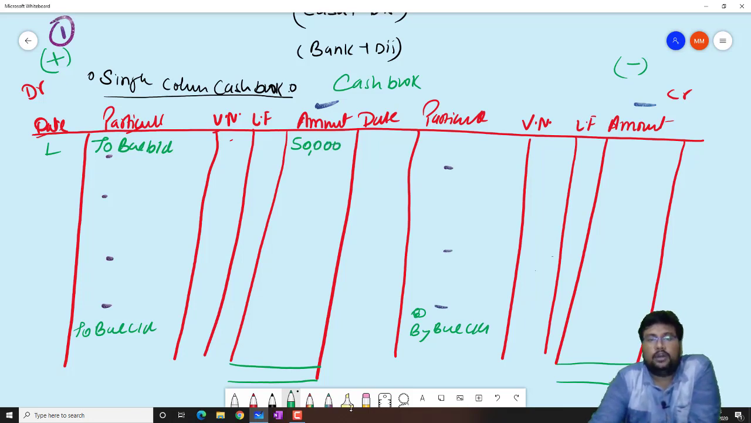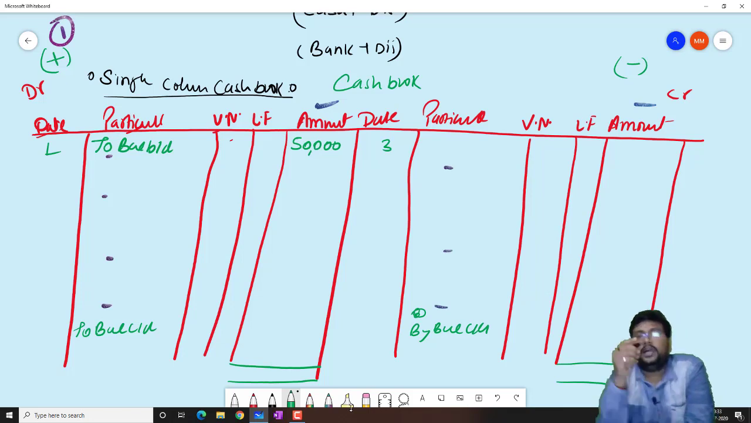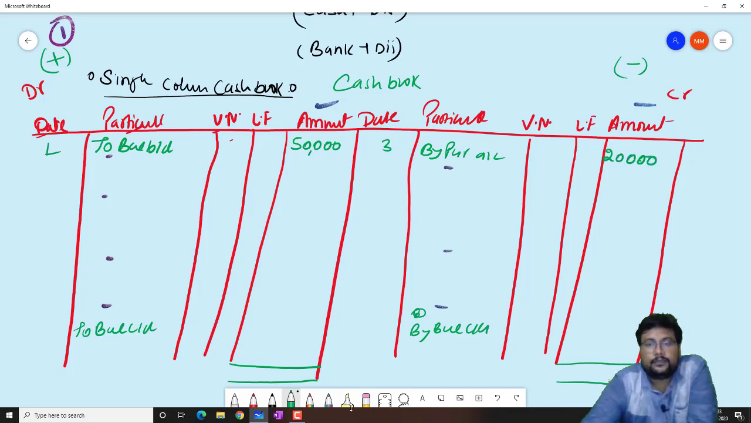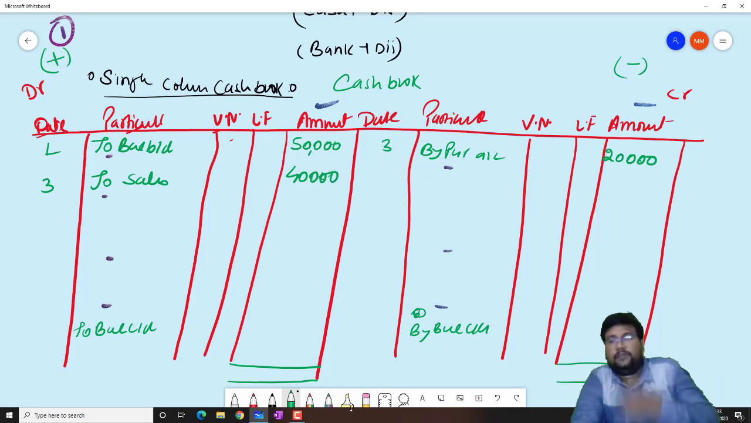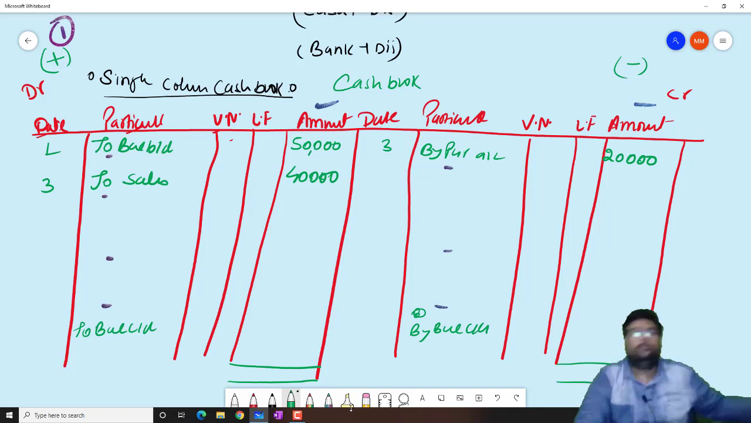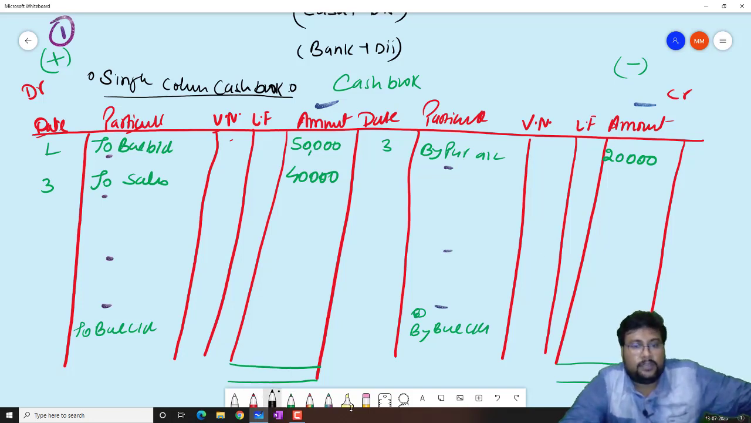You purchase the goods on third worth rupees 20,000. So beta, when you purchase the goods, your cash will decrease, so it will be by purchase account 20,000. After that, suppose you sold the goods worth rupees 40,000 on third. So to sales, 40,000. Now, what we will do, how we will make the balancing, we will find out the total of both sides. So total of this side 50 plus 40, how much? 50 plus 40, how much?